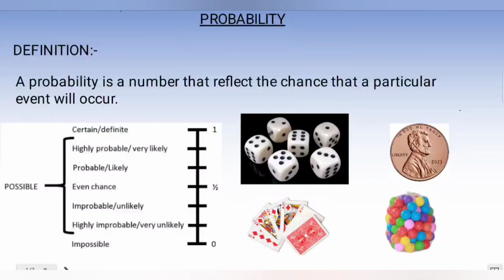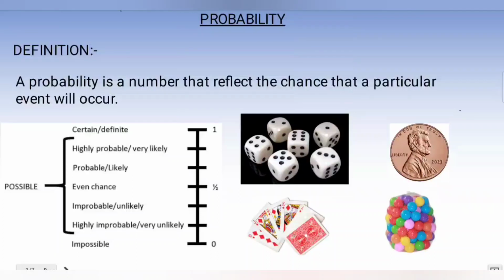Then the maximum is 1. 1 means that event is going to happen surely. Like flipping a coin and expecting a head or tail. Definitely either head or tail will come, isn't it? So that is going to happen. Or the sun will rise tomorrow. It's also a sure event. Or Friday will come after Thursday.